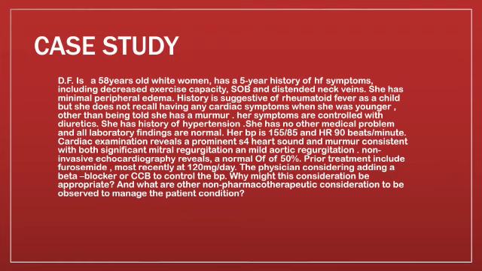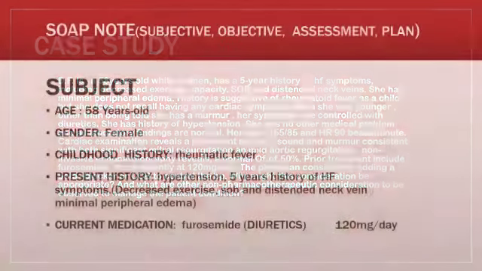The prior treatment includes furosemide, that is the diuretic, most recently at 120 milligrams per day. Now the physician is considering adding a beta blocker or a CCB, calcium channel blocker, to control the BP as her BP is high. So why might this consideration be appropriate, and what are the other non-pharmacotherapeutic considerations to be observed for the management of the patient's condition?